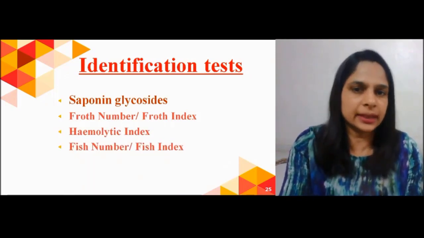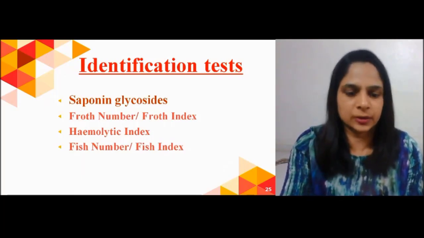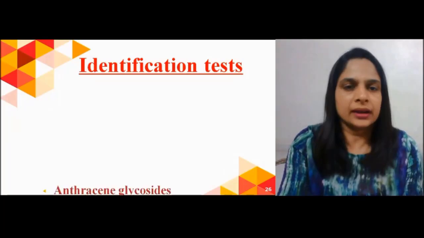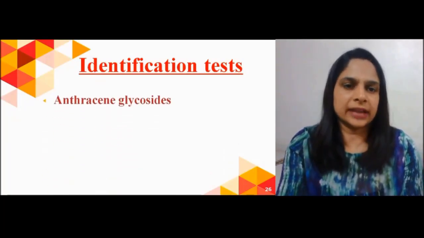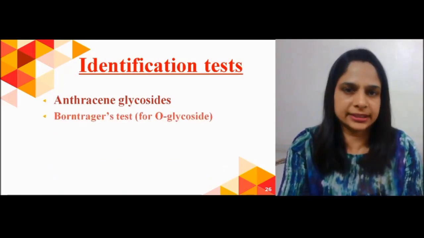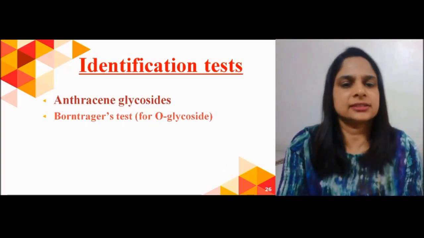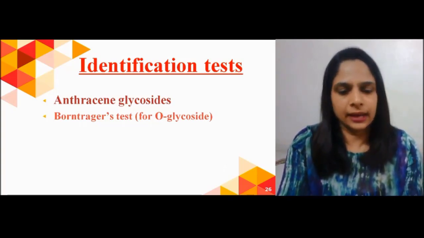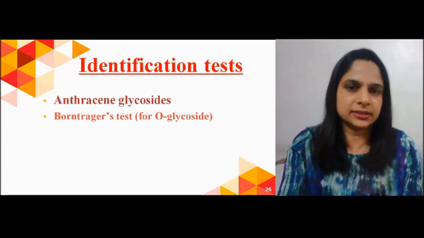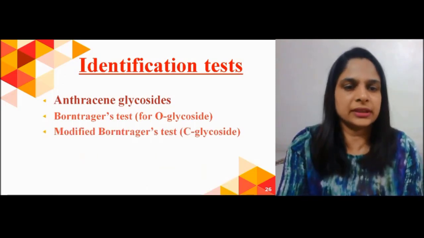So these are the three tests through which you can identify the presence of saponin glycosides in your sample. Anthracene glycosides can be detected by Borntrager's test or modified Borntrager's test. Borntrager's test is used for O-glycosides and modified Borntrager's test is used for C-glycosides.